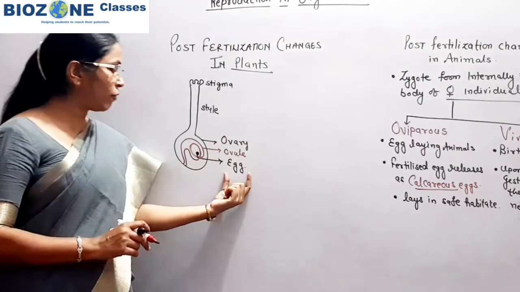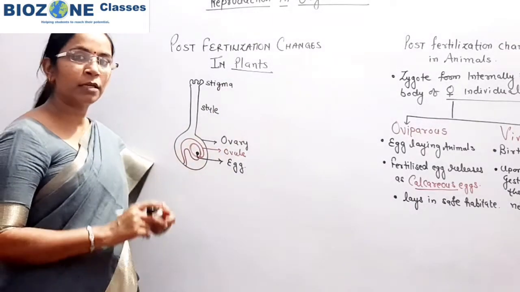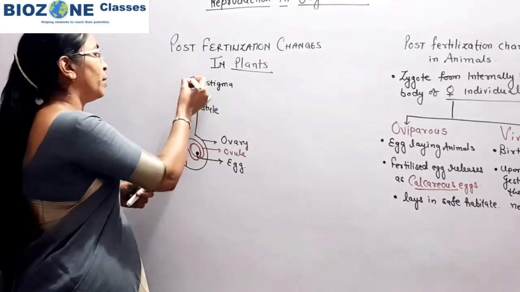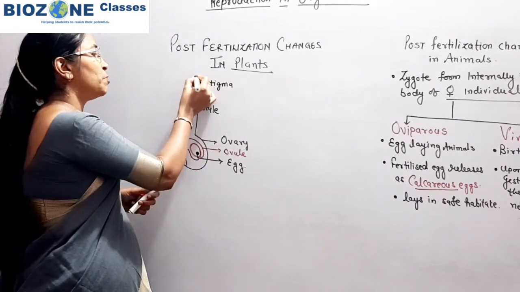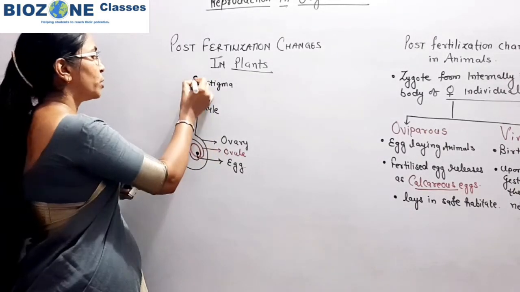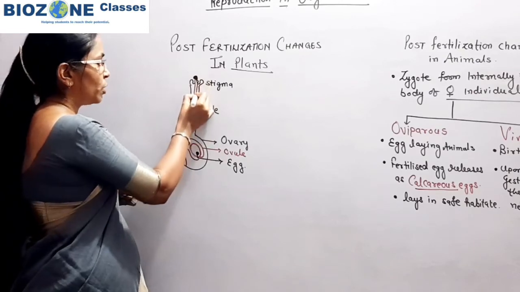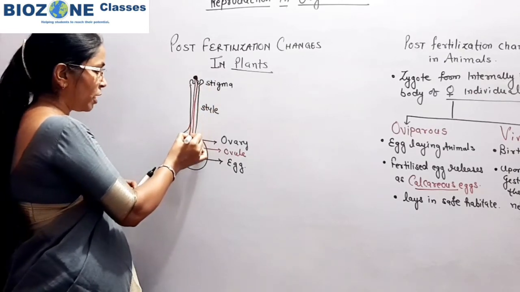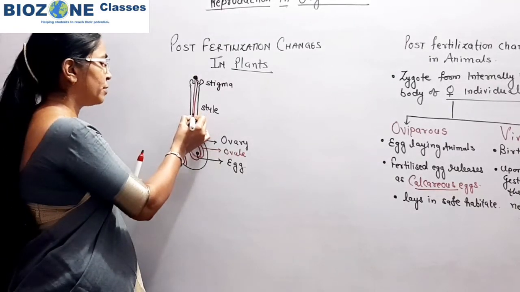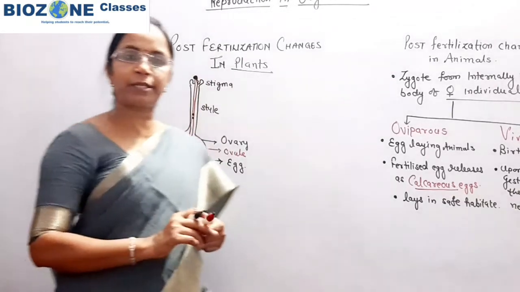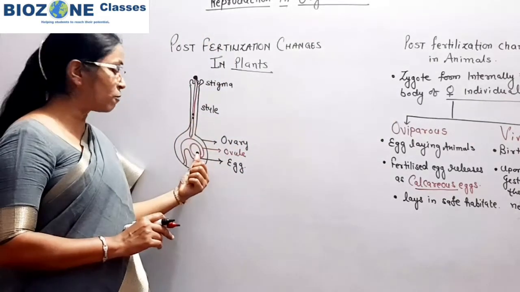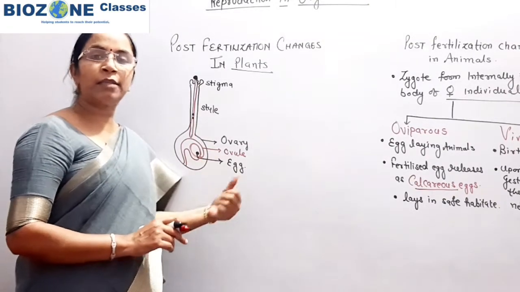So when fertilization takes place, during the process of sexual reproduction you remember pollen grains of the same species settle over the stigma. These pollen grains undergo germination, and upon germination a pollen tube is produced, and this pollen tube carries the two male gametes. This entire process we study in the next chapter.